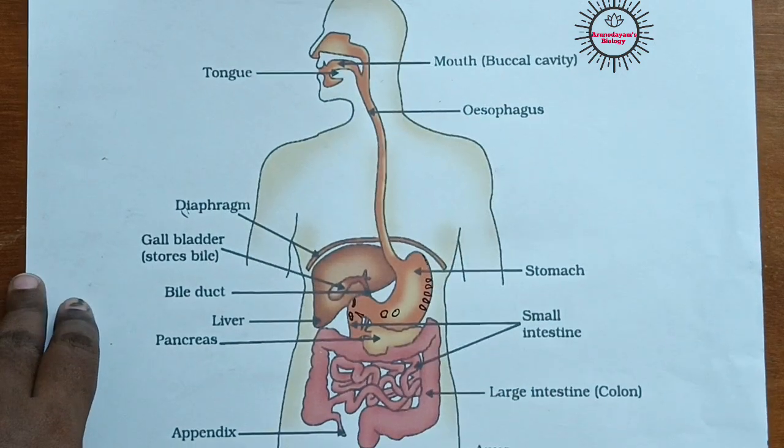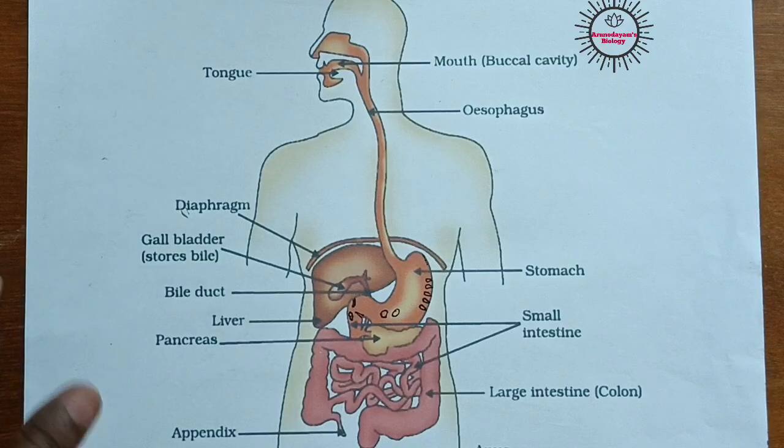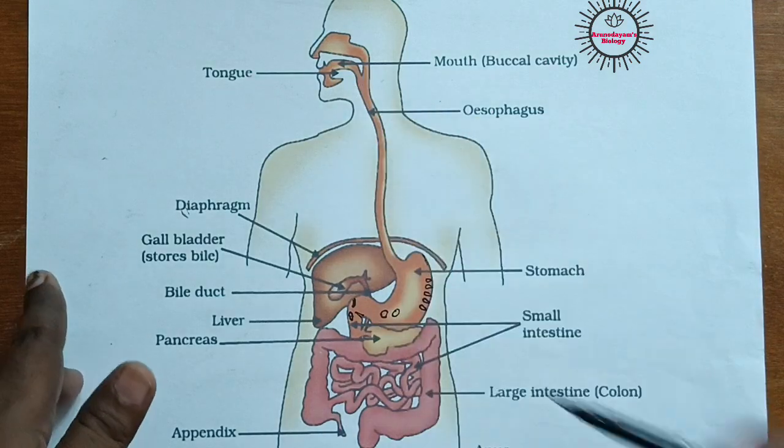So what happens here is, when we take food material into our mouth, whatever it may be, that food has to be processed into smaller particles. Okay, that food has to be processed into smaller particles, and that food has to change into the same texture. So this is achieved in our mouth.